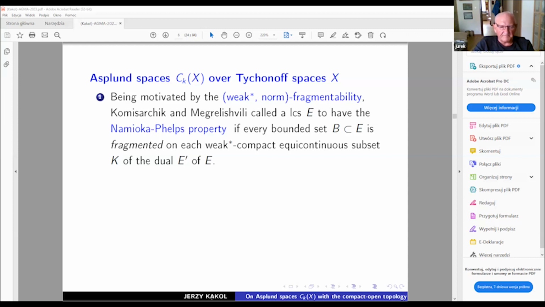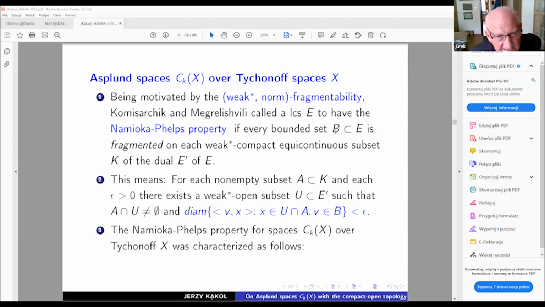So what does it mean? The definition is very simple and is also related to fragmentability. It means the following: for each non-empty subset A of the compact set K, and each epsilon greater than 0, there exists a weak star open subset in the dual. So we have in the dual the weak star topology.